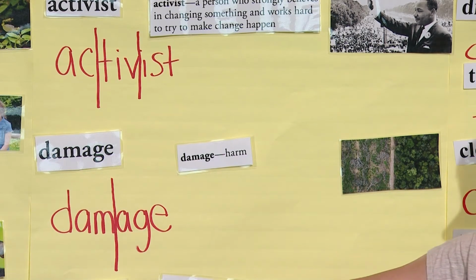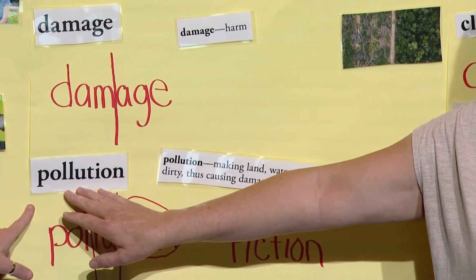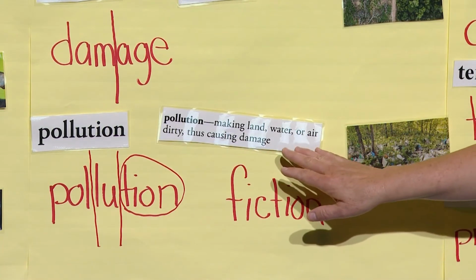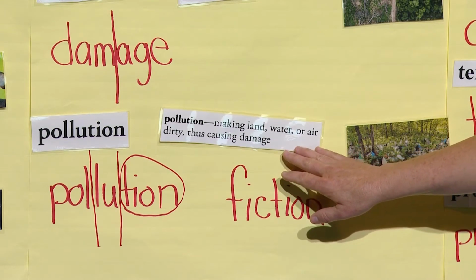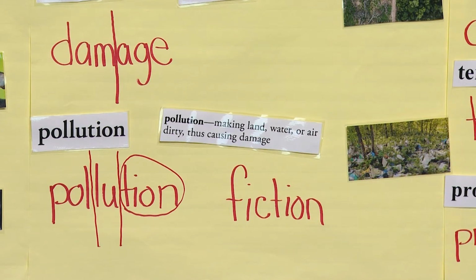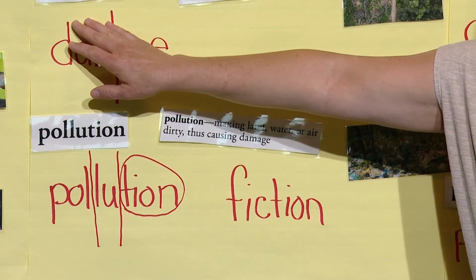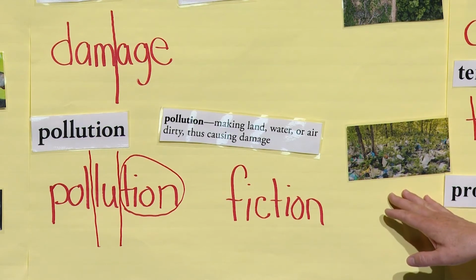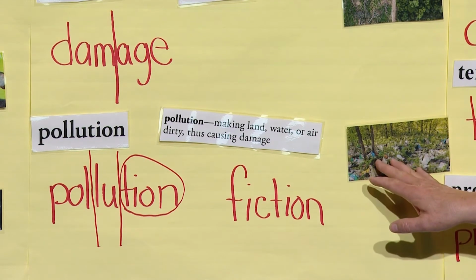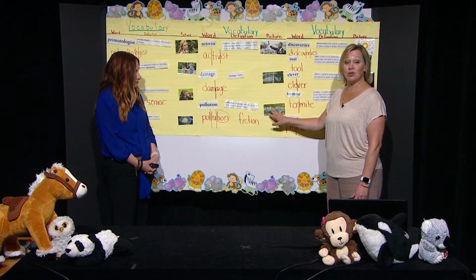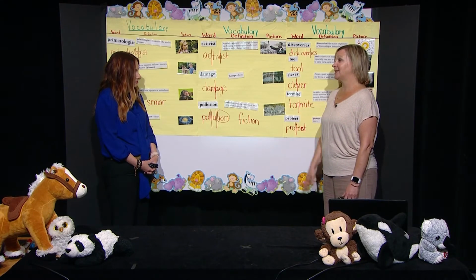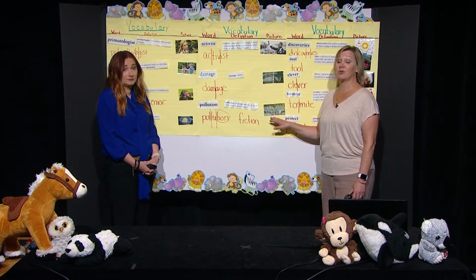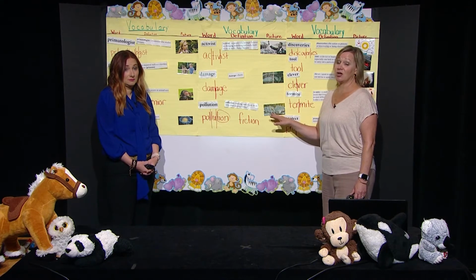Our next word, Miss Ashley, is pollution. Can everybody say pollution? Pollution. Pollution is making land, water, or air dirty and causing damage. And we have a very sad picture here where people didn't throw their trash away. They threw it on the ground and they polluted this forest. Isn't that sad, Miss Ashley? That is sad, Miss Anne Marie. We need to make sure we always throw our trash in the garbage can.